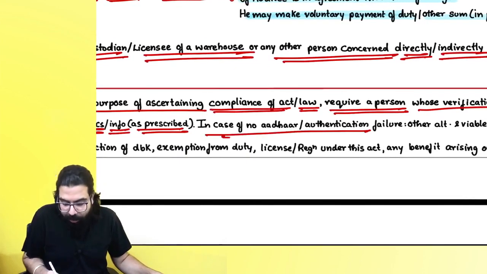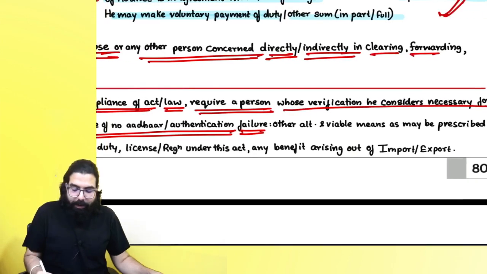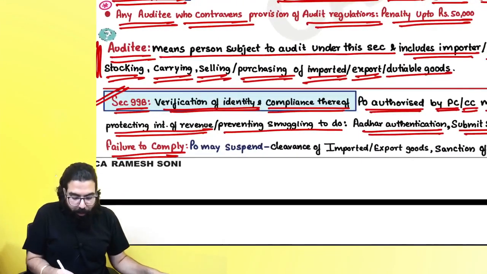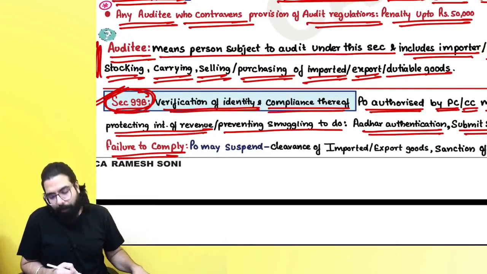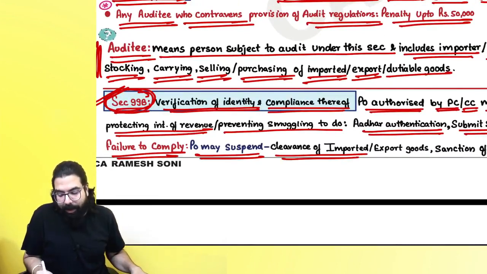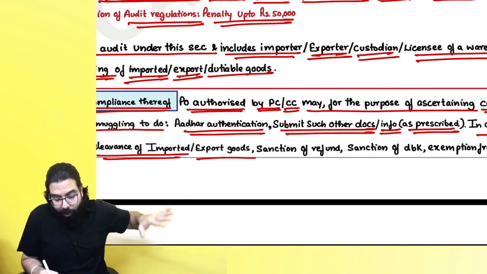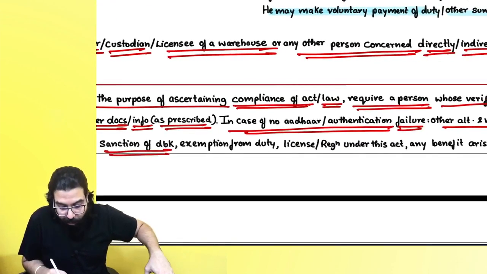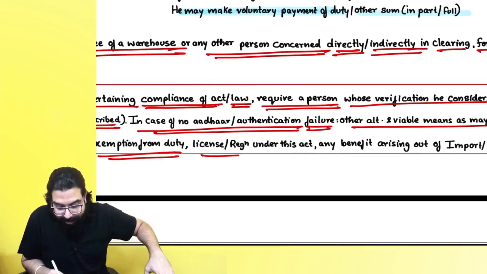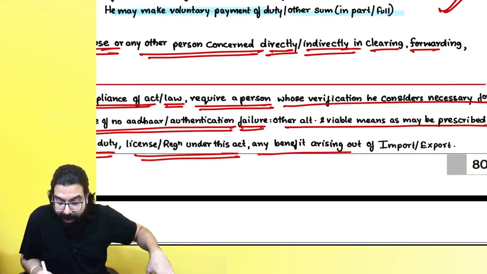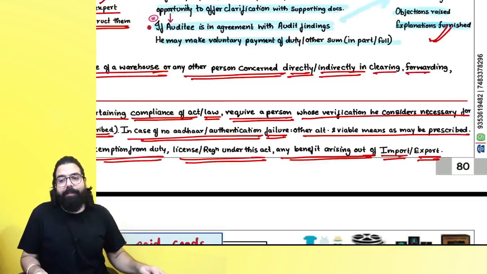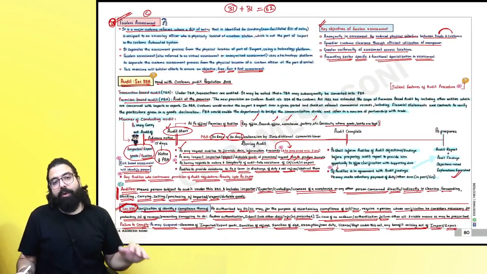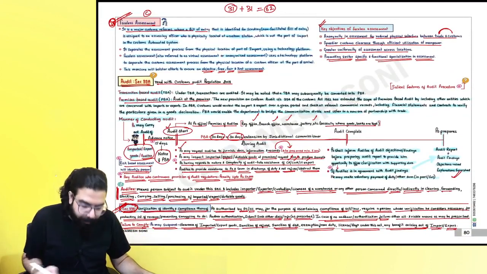In case Aadhaar authentication has failed, then they will provide you alternate and viable means as prescribed. And sir, if I don't comply with section 99B, then they will suspend your clearance of imported goods and exported goods, sanction of refund will not be given, duty drawback will not be given, exemption from duties will not be given, license or registration under the Customs Act will be cancelled, and any benefit out of import or export will also not be given to you. He will suspend all these things if you don't comply with section 99B.